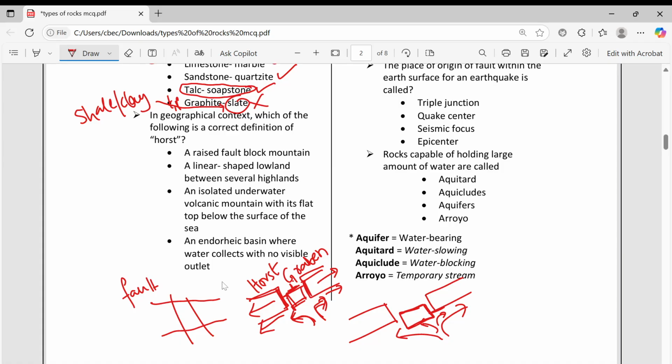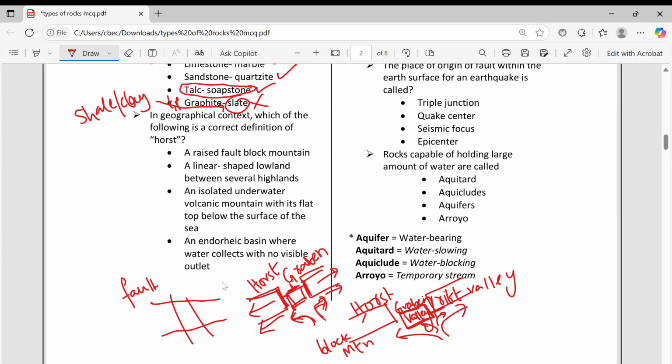Okay, here magma is rising. So this is what we call a horst, HORST. This is what we call a graben. It has other names. This horst is called a block mountain, and this graben is called a valley, or rift valley.